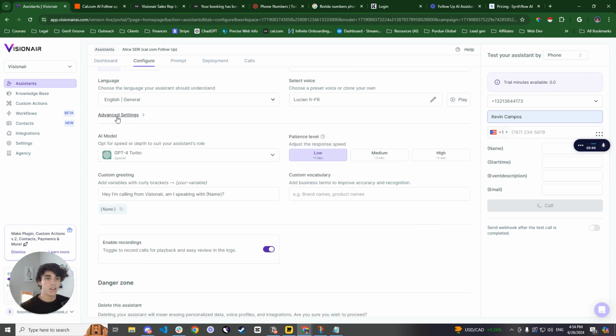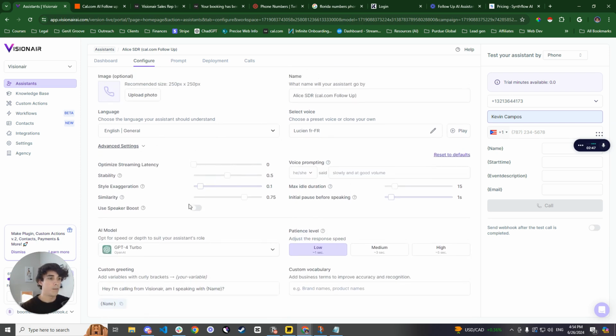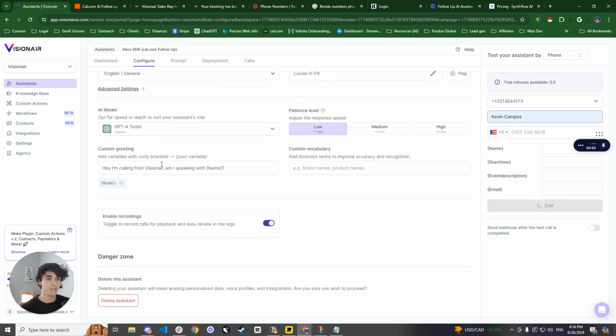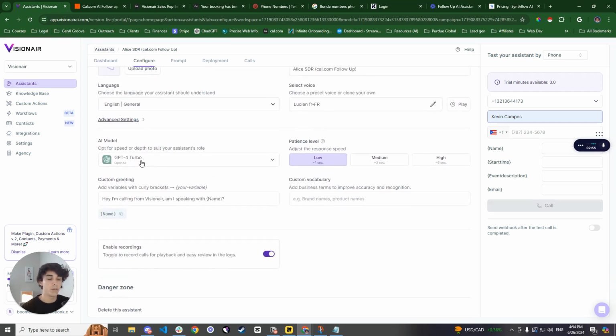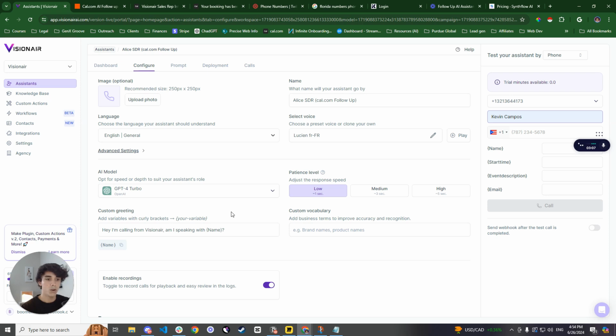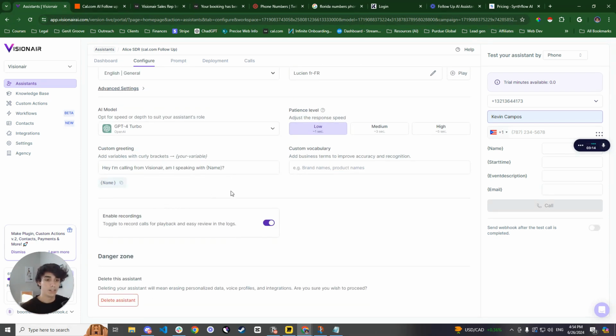You're going to click on this Advanced Settings tab and then copy the same exact settings that I currently have, which would be relatively easy. And then you're just going to select GPT-4 Turbo, which is my current favorite. However, there are a lot of options that make your voice sound a little bit different, and obviously the responses will be a little bit different as well. You can select whatever custom greeting that you want. This is the first thing that the AI is going to say, so you can do that as well.